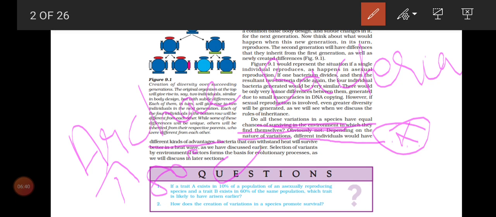Imagine everything of our ancestors was the same. Would it help us to survive in this environment? Possibly it won't. So to survive in this environment, they should have some variation. So this variation will help to survive in nature.